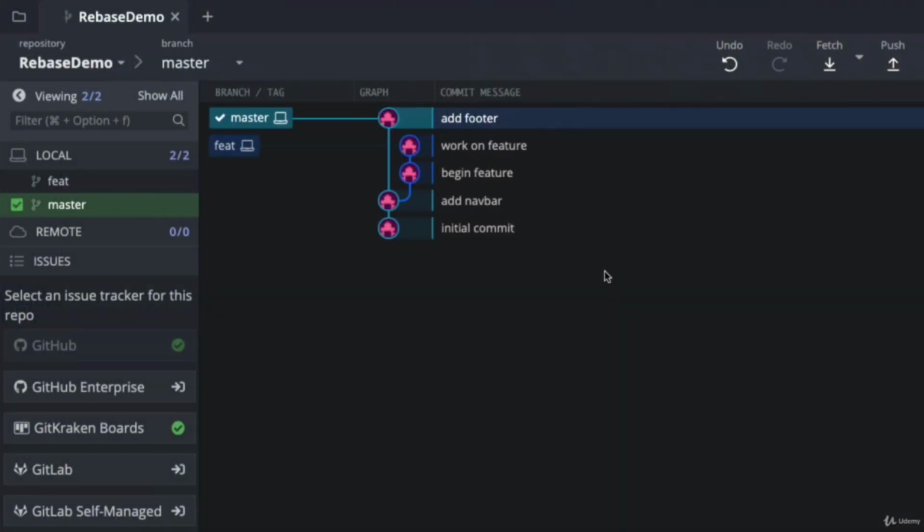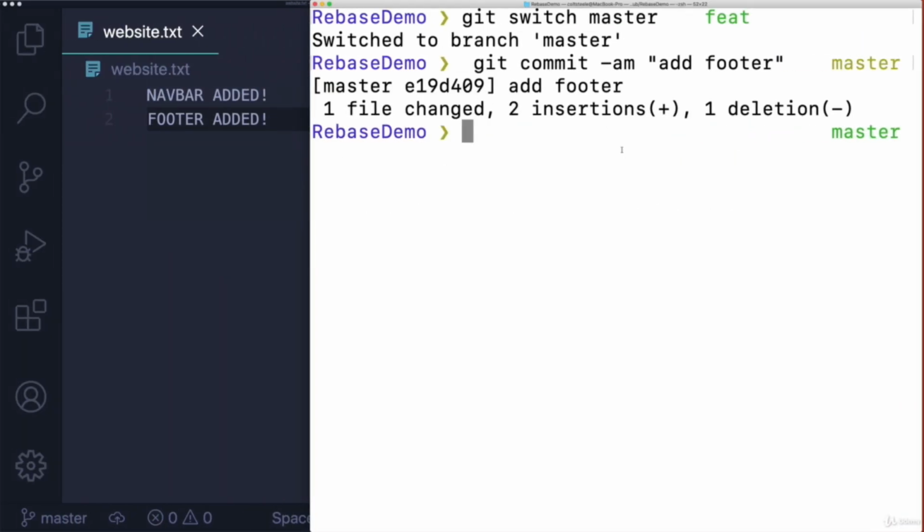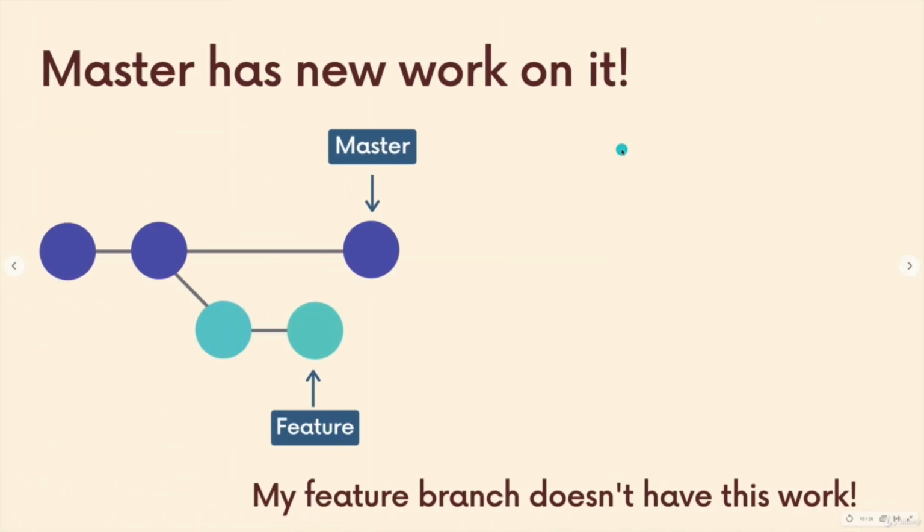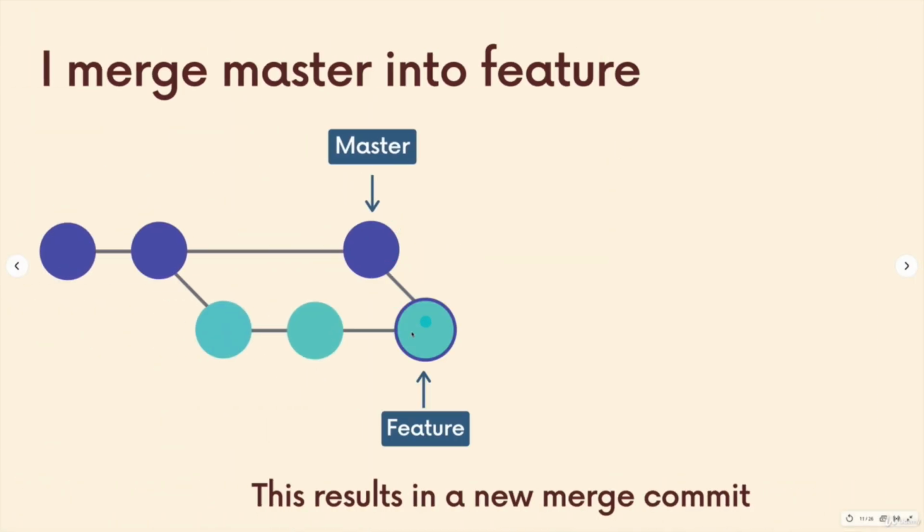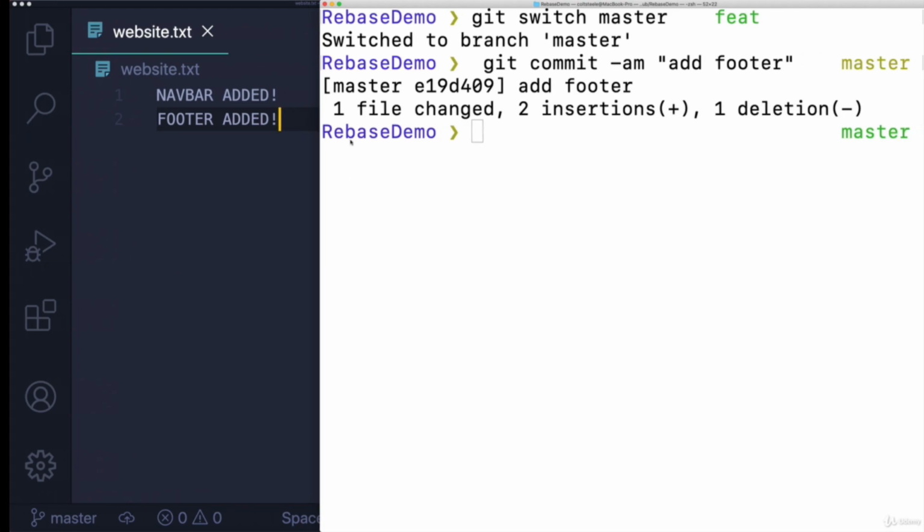Okay. So here's what things look like in GitKraken currently. So we have our master branch, and then we have the feature branch. If I want to keep working on my feature branch, but I want the latest work from master, we'll pretend somebody else did this work, not just me. I want that on my feature branch. I could do a merge on feature, so merge master into feature. And that's what I'm going to begin with, exactly what I did here, where we end up with a merge commit on feature.